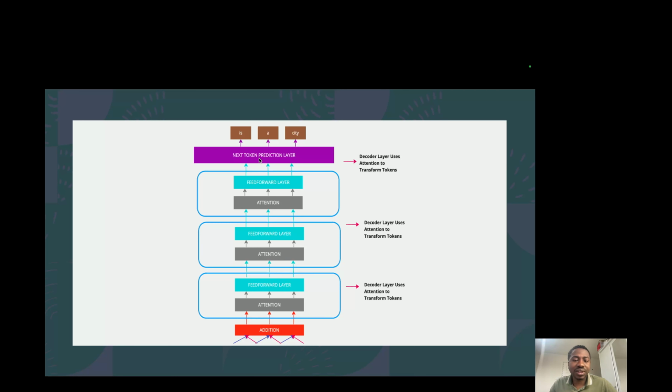Finally, it gets passed into a next token prediction layer where, for each of the tokens, we pass into a linear layer that predicts what the next token is. So it's going to predict a token, and then we can decode that into a word like "is". So, London should predict "is", "London is" should predict "a", "London is a" should predict "city". So that's basically it.